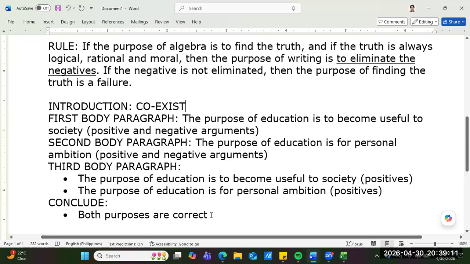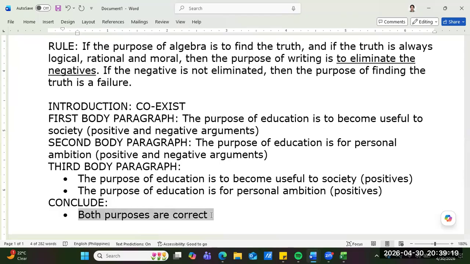So this is the truth, guys. It is logical, rational. It is moral, sir. There's nothing wrong, there is no evil in it. It is righteous. That's why we always say essay writing is a problem-solving exercise. And when you say problem solving, it means eliminating the negatives.